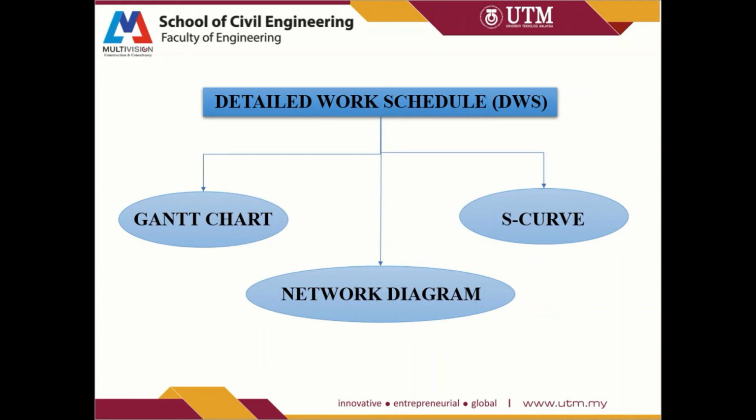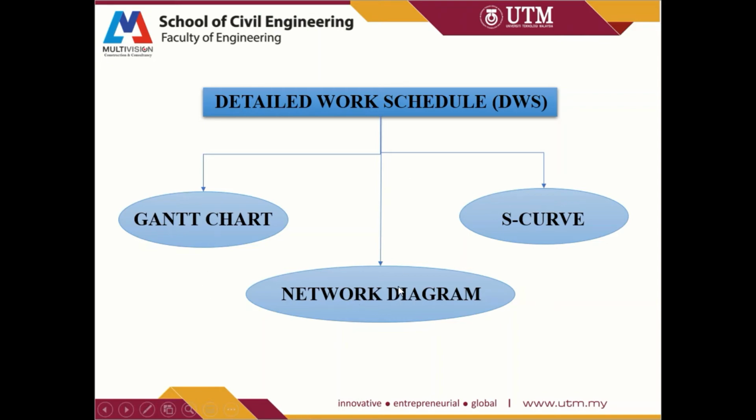And finally, the detailed work schedule is actually obtained from the MS project. And detailed work schedule, DWS, is actually defined as the work schedule of an employee, including the days and times it is expected. And this is going to be a fixed number of days and hours in most situations. And this is presented in Gantt chart as well as S-curve.